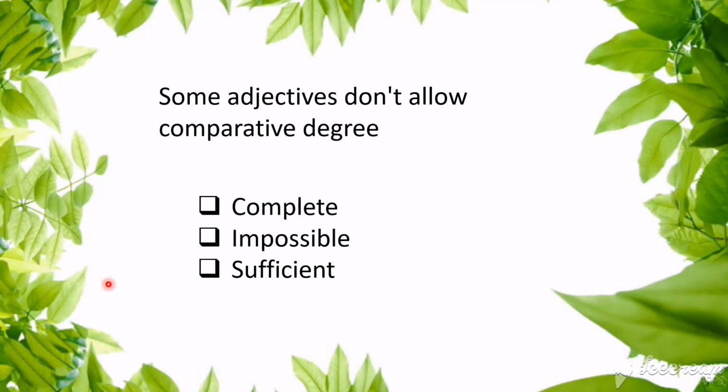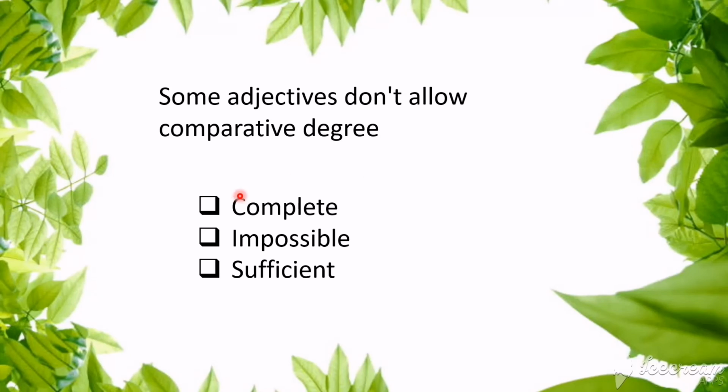And some adjectives don't allow comparative degree, or either comparative or superlative degree. If comparative is present only, then superlative will also be present. You know, because comparative is used to compare two things and superlative is used to compare more than two things. So if you cannot compare two things, how can you compare more than two? That is not possible, isn't it, children? So some adjectives will not allow comparative degree. That means it doesn't allow anything. It cannot be used to compare anything.